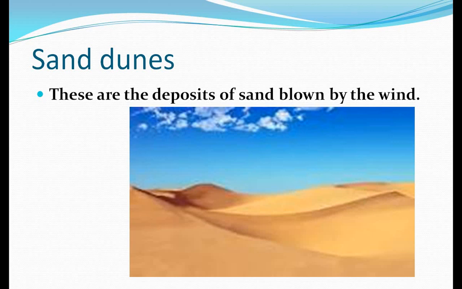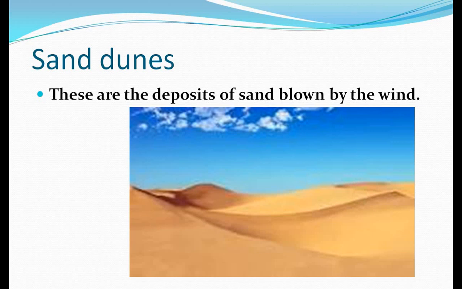First is mushroom rock. Second, sand dunes. As I told, sand dunes are the hills of sand, and how they are formed: as we know, the winds blow with great speed in the desert, and when it blows with great speed, it carries and lifts the sand particles and deposits them in the place where its speed becomes slow. So in this way, the hilly structures of sand are formed, which are known as sand dunes.